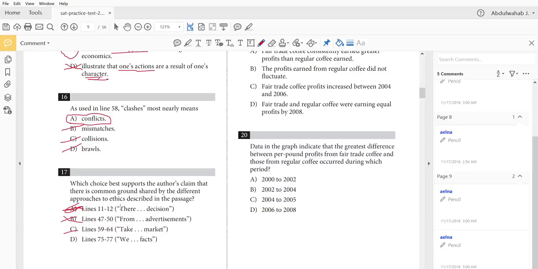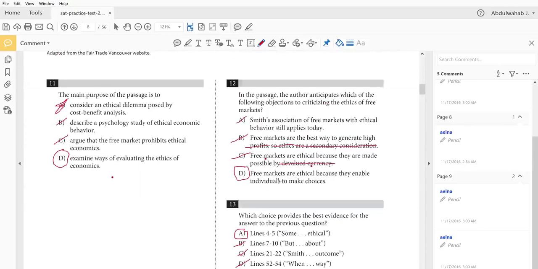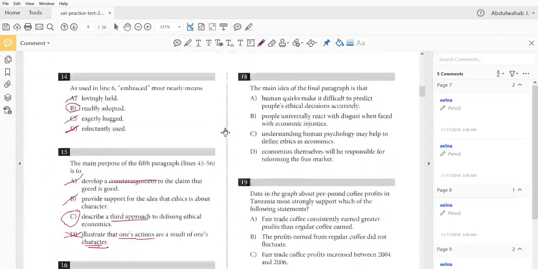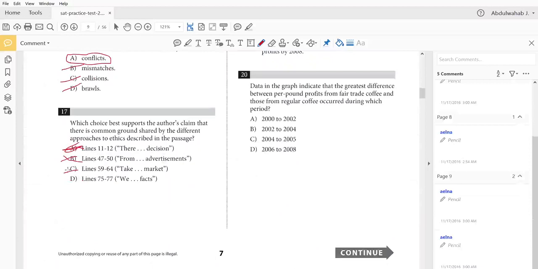But let's check 75 to 77. We behave like a herd. We fear losses more than we hope for gains. Rarely can our brains process all the relevant facts. Again, no common ground is presented in this extract from the text. So D is not our answer. The best answer is in fact C. C is our best answer.